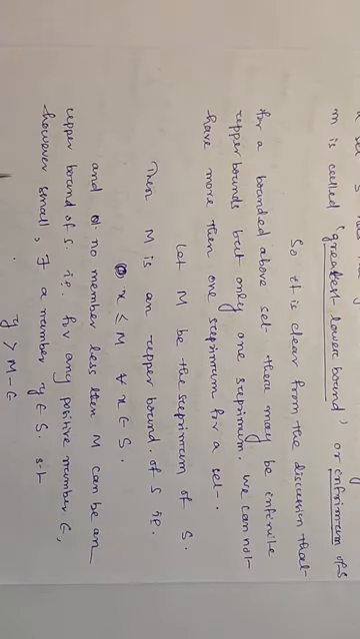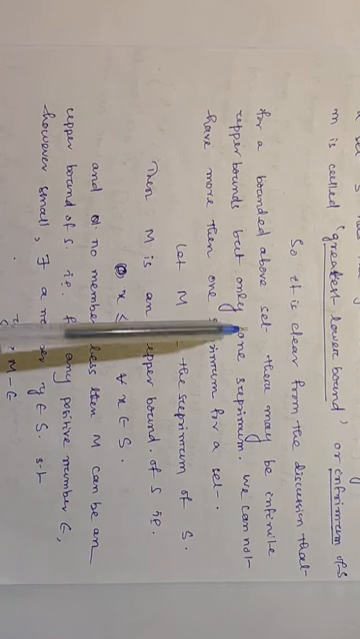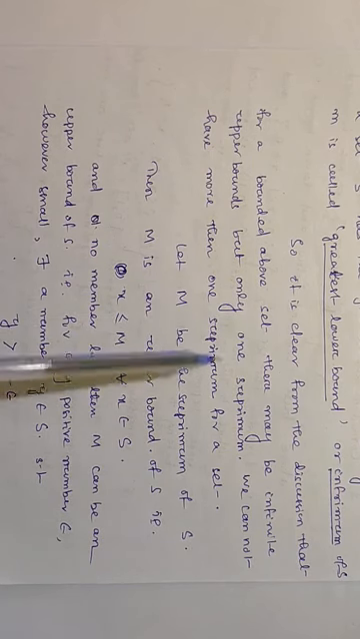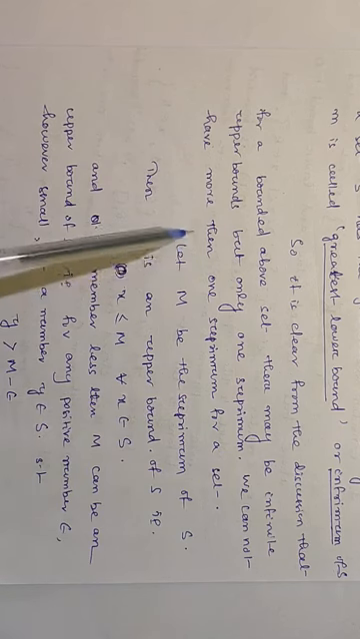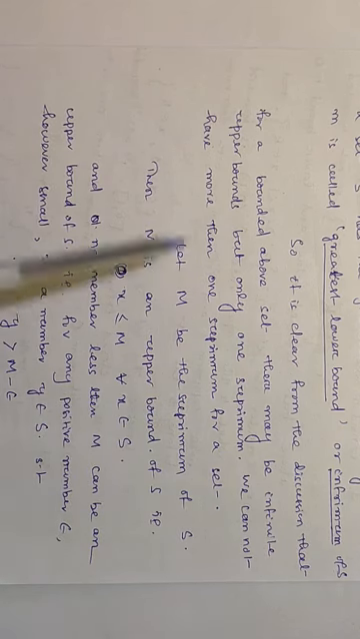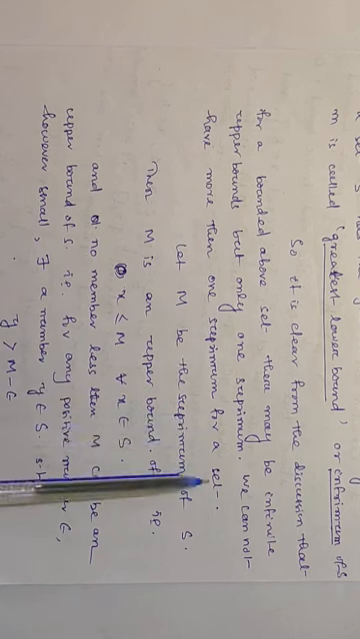So it is clear from the discussion that for a bounded above set there may be infinite upper bounds but only one supremum. We cannot have more than one supremum of a set. Can we prove this? We cannot have more than one supremum for a set.